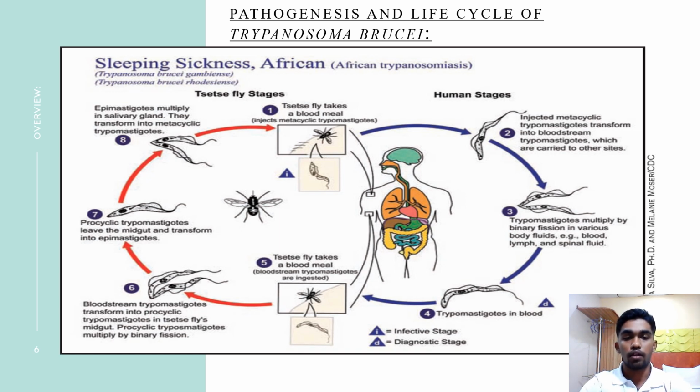Now it undergoes binary fission there where it multiplies, and then this stage continues where it multiplies also in its salivary glands, and it transforms into metacyclic trypomastigotes, where it then reaches the final stage where it becomes infectious. And then this cycle continues on where the fly comes and takes a blood meal from a human, and then the cycle repeats itself.